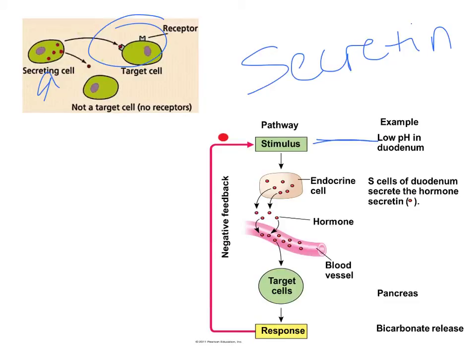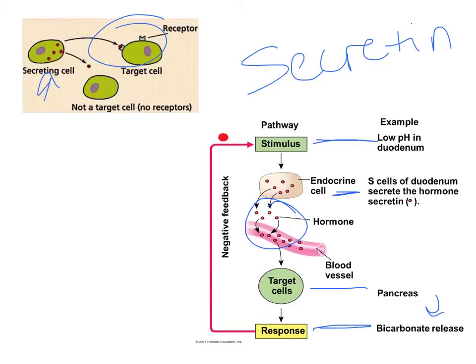And so that stimulus, that lowering of the pH, triggers the duodenum to release the hormone secretin. Secretin will then enter the bloodstream and travel to the target cell. The target cell in this case is the pancreas, and it will elicit a response from the pancreas. The response is that the pancreas is going to release bicarbonate.